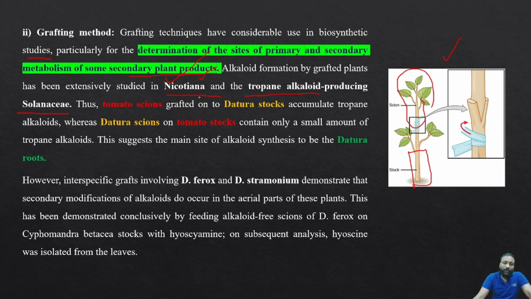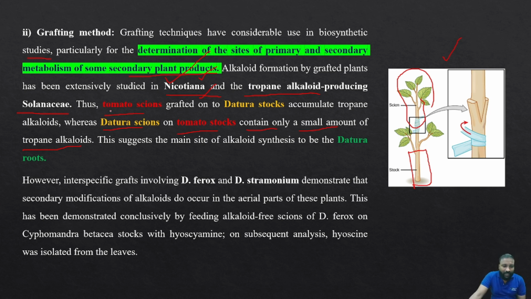So we have studies where we have applied this grafting method in a plant called Nicotiana, belonging to the family Solanaceae. Thus, the tomato scion grafted on the Datura stock accumulates tropane alkaloids, whereas the Datura scion on the tomato stock contains small amounts of tropane alkaloids. In this, we have taken an example of two plants.